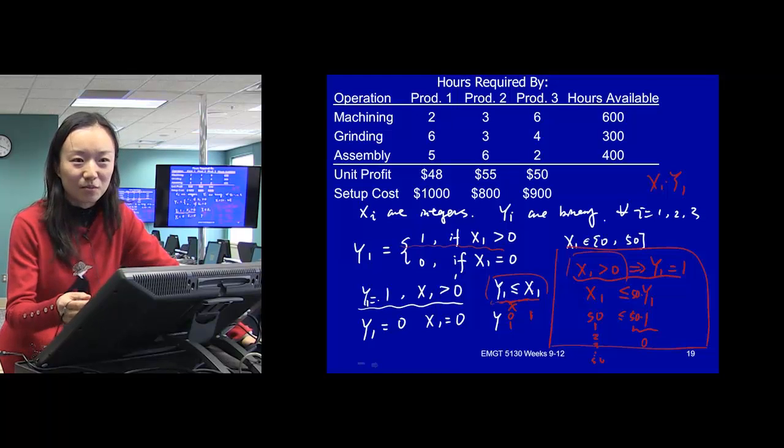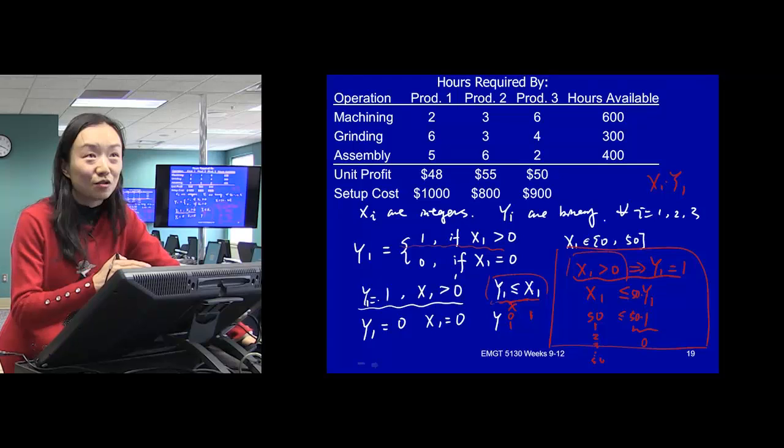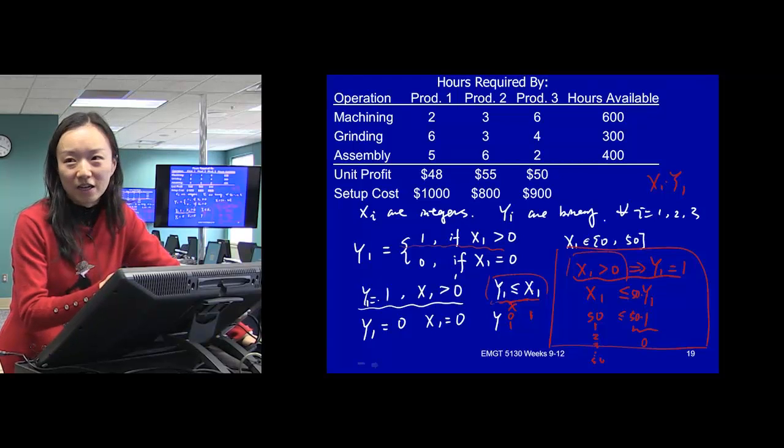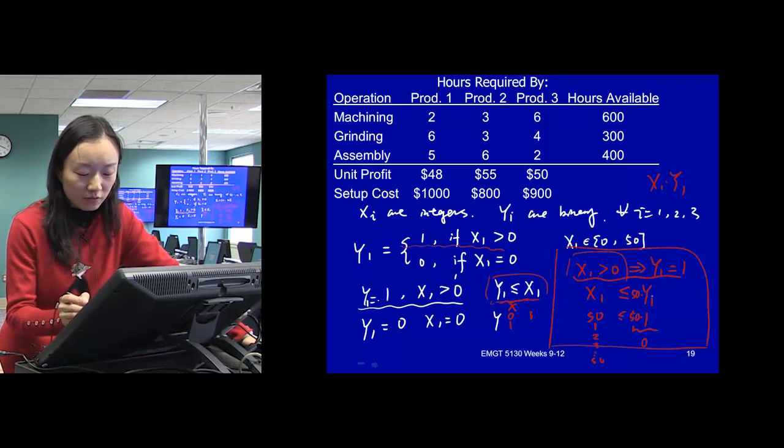Logically, it's similar to this one: you charge the fixed cost unless you produce the product. So you try those similar constraints, and you work on the x, y values. You say, okay, didn't work, cross it, and try a different way.